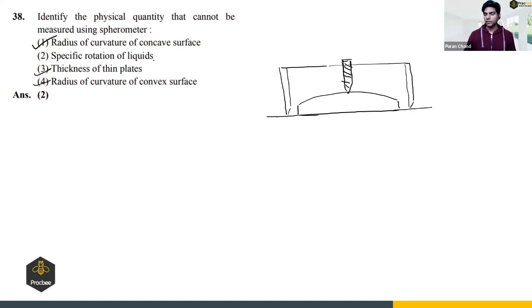Specific rotation of the liquids. Specific rotation of the liquid is a microscopic phenomenon, and the spherometer is a very big object, right? So it is not used to measure the specific rotation of the liquid. So option 2 is the answer of this question, right? Which is not possible. Option 2, right?